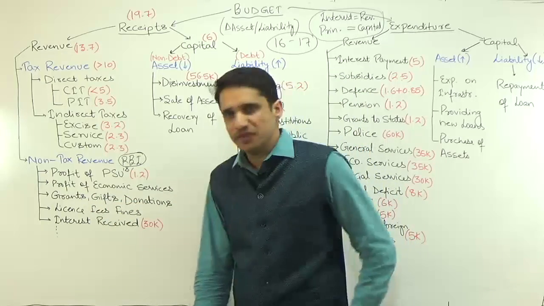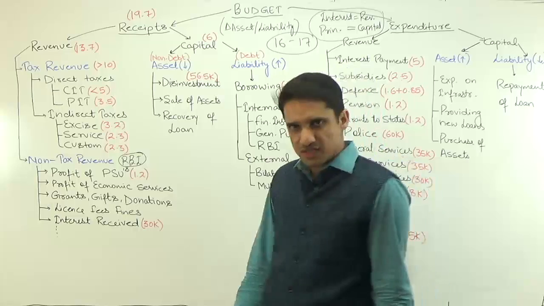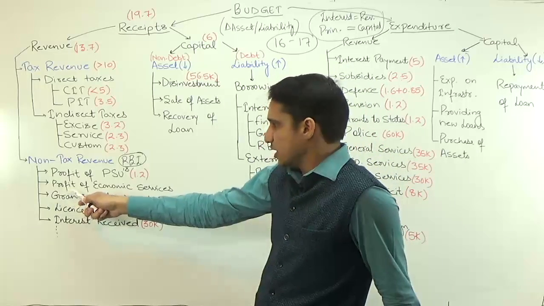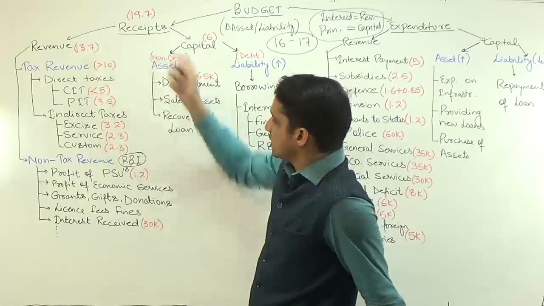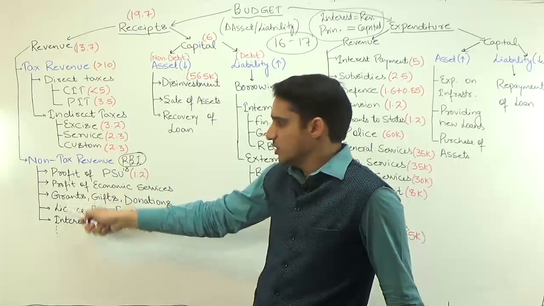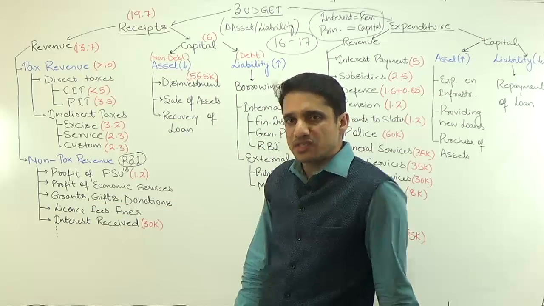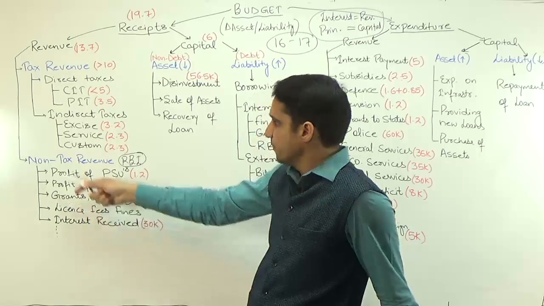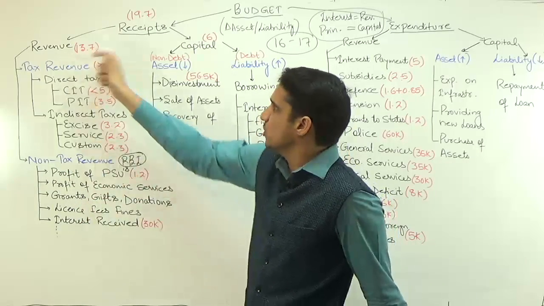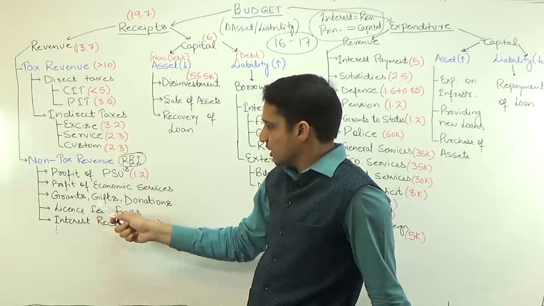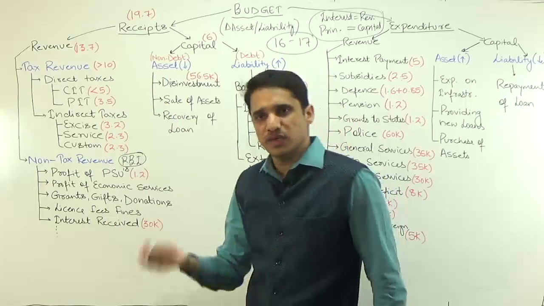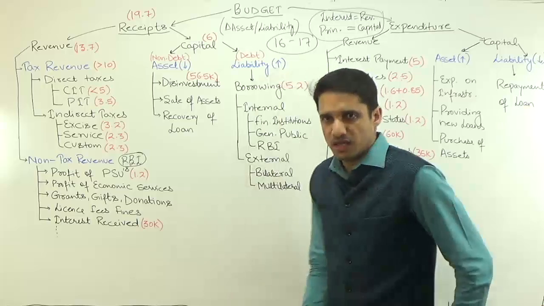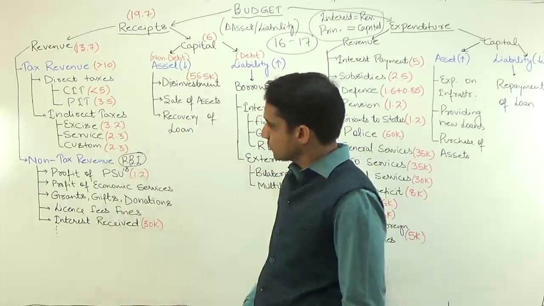The government may be giving some economic services to the citizens, so that will also be considered under the non-tax revenue receipt. Then we have grants. Suppose the USA government gave us some grants. Whatever grants are given to the central government will come under non-tax revenue receipt. Then we have the gifts. For example, Modi visited USA and Barack Obama gave some gifts. So that will come under this.